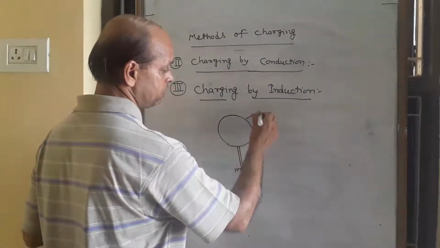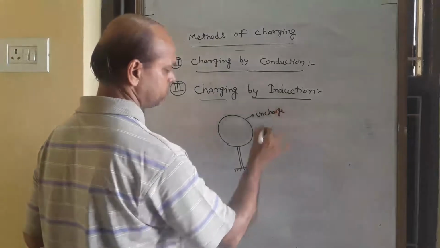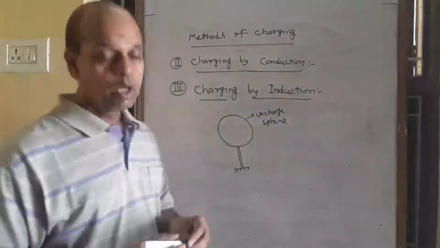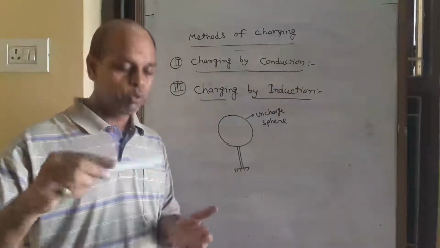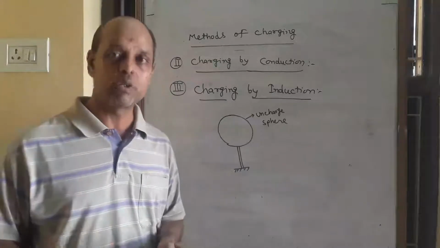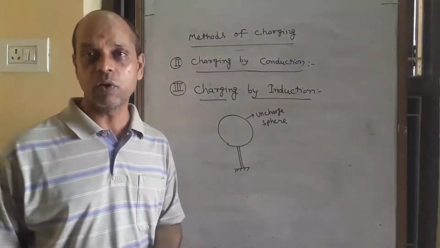If we rub a glass rod with silk cloth, the glass rod gets positive charge because it loses electrons to the silk cloth.